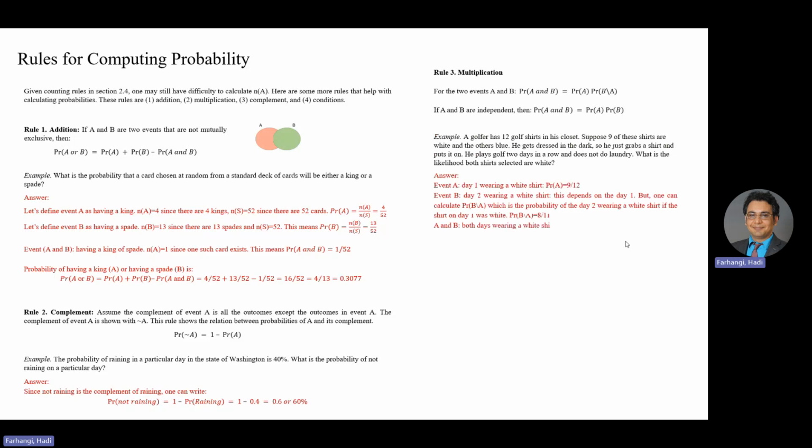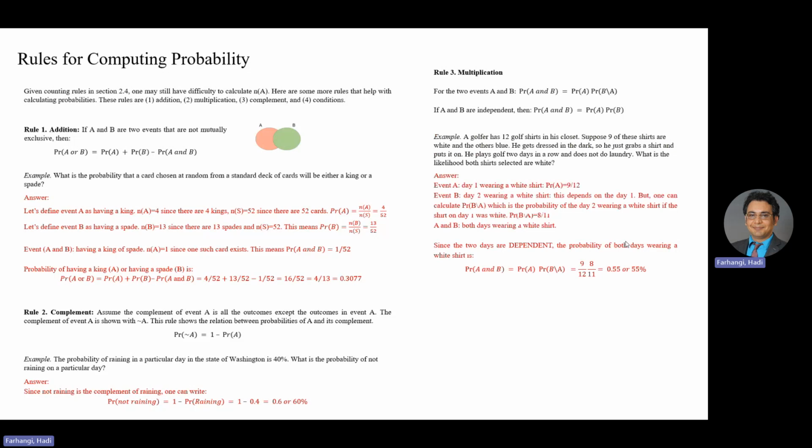A and B, both days wearing a white shirt. Since the 2 days are dependent, the probability of both days wearing a white shirt, probability of A and B, is equal to probability of A times probability of B given A. 9/12 times 8/11, which is 0.55 or 55%.